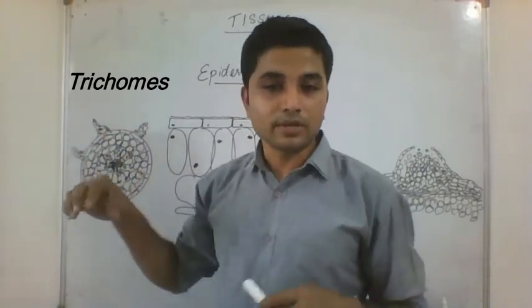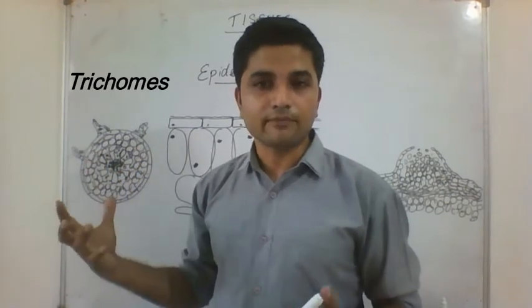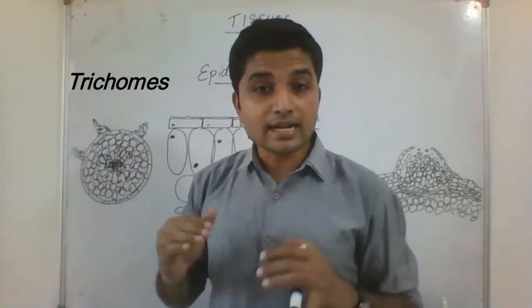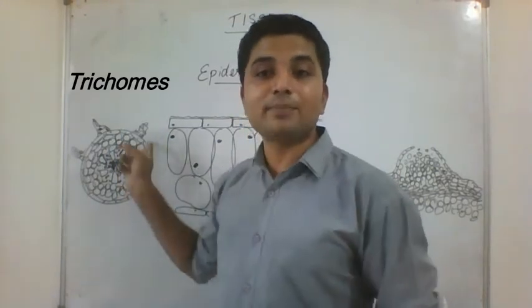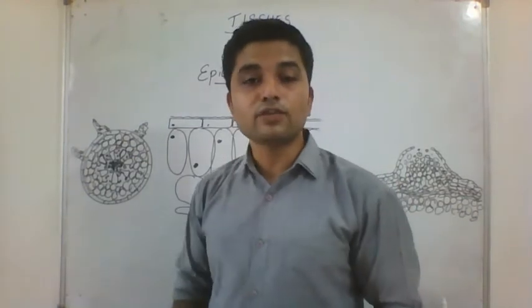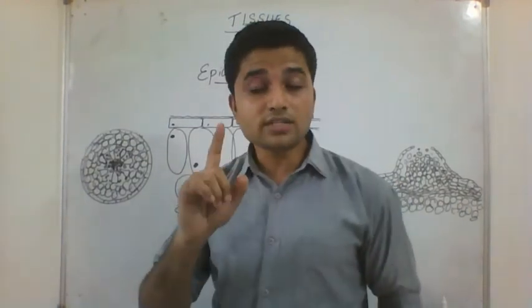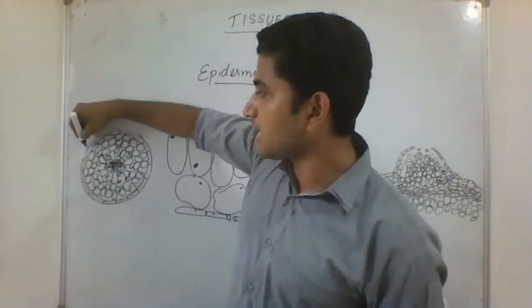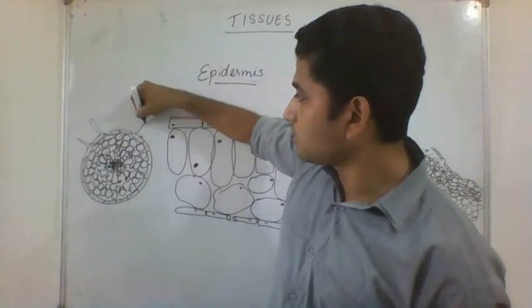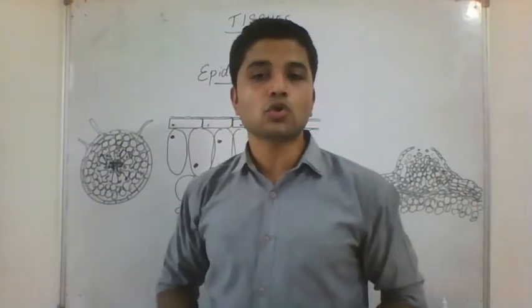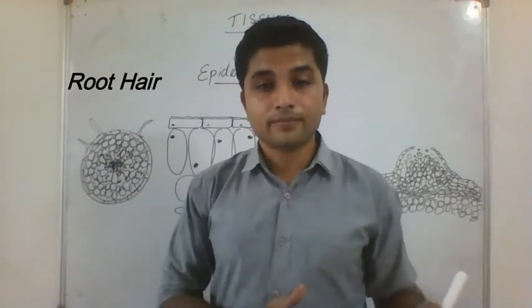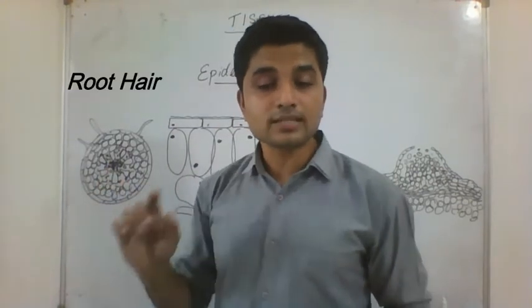And in other plants, they help in photosynthesis in the stem, and they have other functions. So hair in the stem are called trichomes, and they are special structures present in the epidermis of the stem. And if this was not a stem, if this was a root, then you will find unicellular hair in them. Unicellular hair come out from the epidermis of the roots. They are also called root hair. These tiny hair-like structures in the roots are known as root hair.